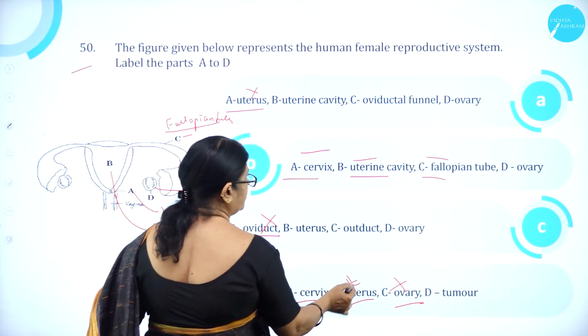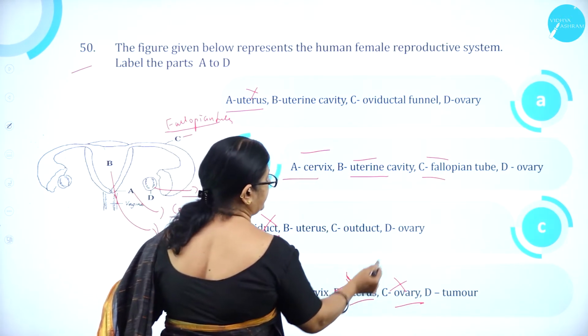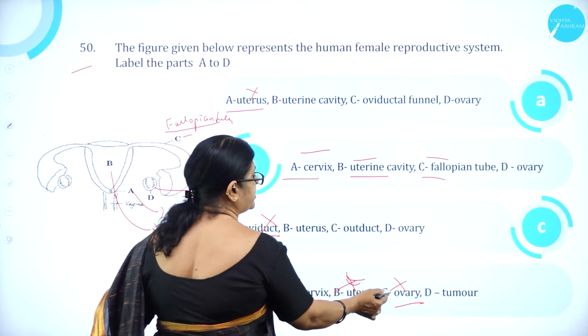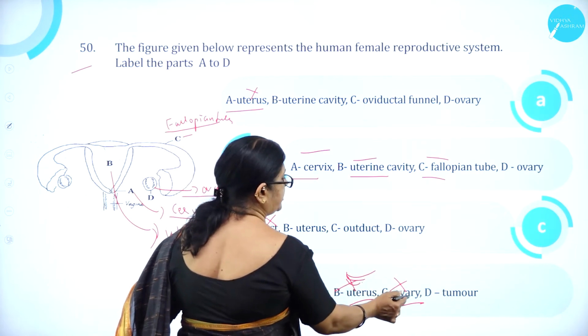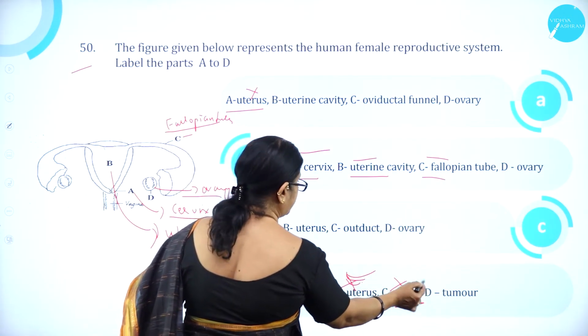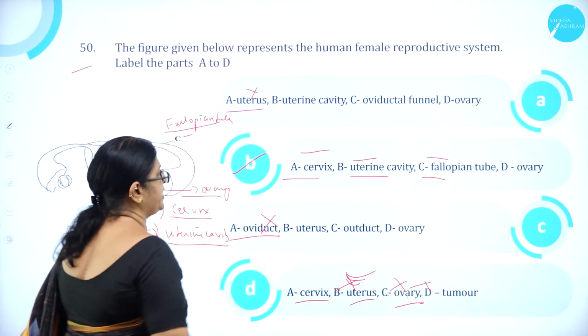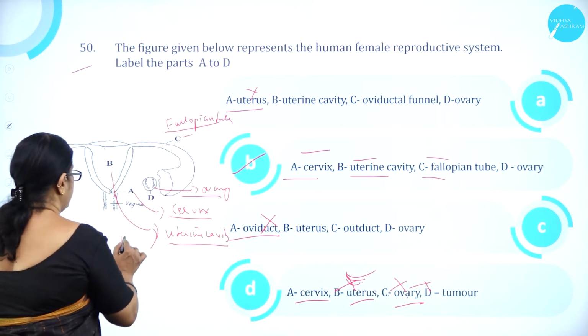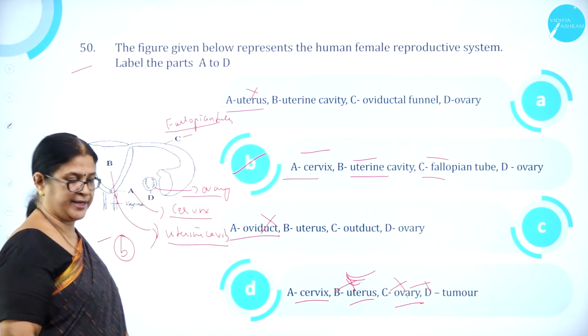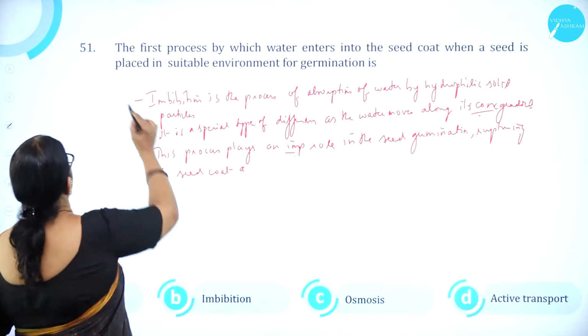Then uterus, uterine cavity is one. Okay, fine. Go for the third one, fallopian tube. Here C is ovary, so it is wrong. D ovary. Here it is given as tumor. So option B is correct. Option B is correct.